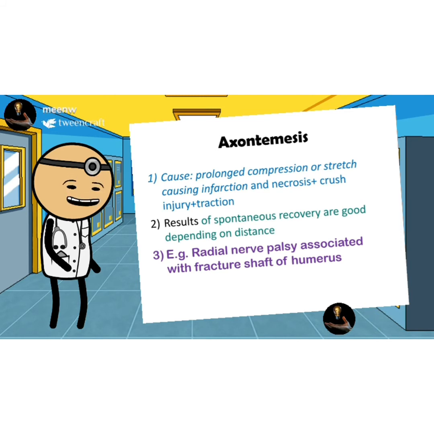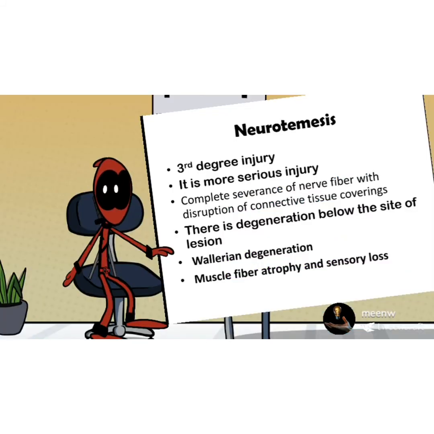As we have already discussed in the radial nerve video, the radial nerve goes along with the humerus and wraps around it. So whenever there is a fracture of the humerus, there is an injury of the radial nerve. Now coming to the third degree injury according to the Seddon classification of nerve injury, that is neurotmesis. It is the most serious form of nerve injury. In it, there is a complete severance of the nerve fiber along with the disruption of the connective tissue covering.